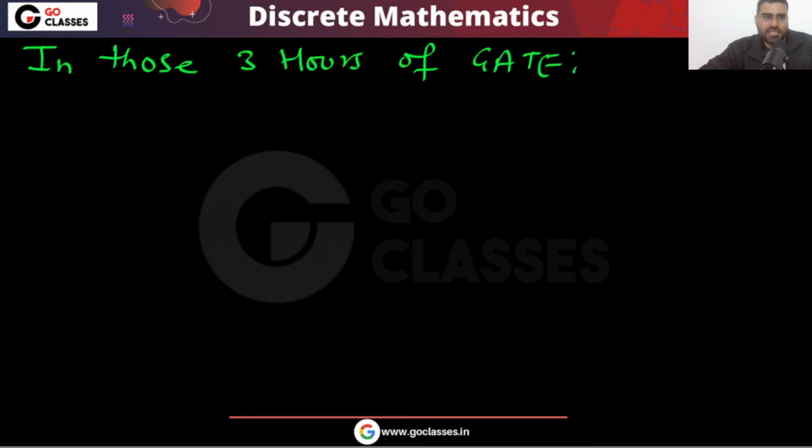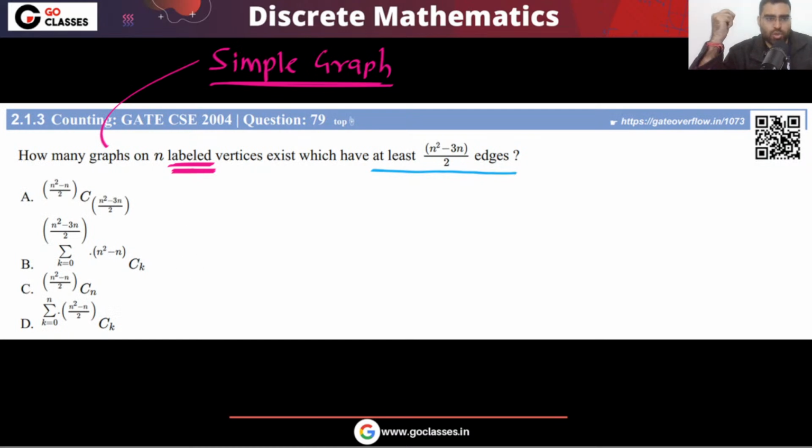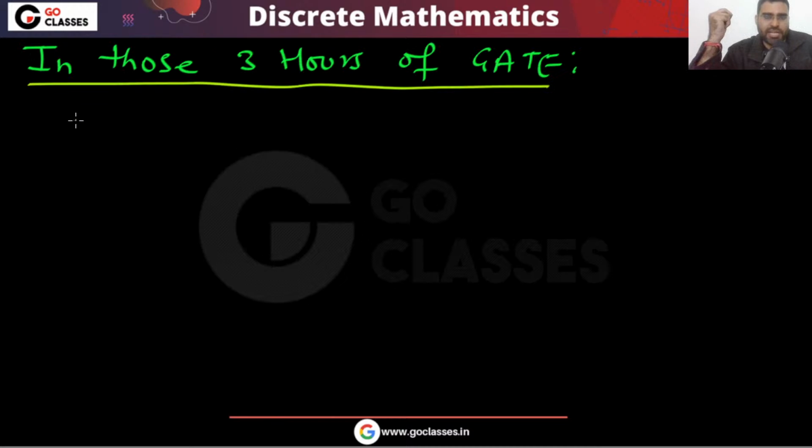During the GATE exam, how are you going to solve this? Then we will see the complete analysis, don't worry. But tell me, what are you going to do for this question? You can take a small value. Maybe you can take n equal to 4 also, but let's take n equal to 3.